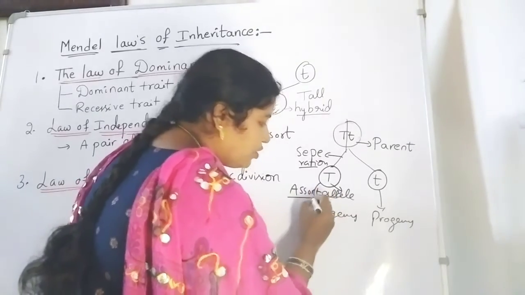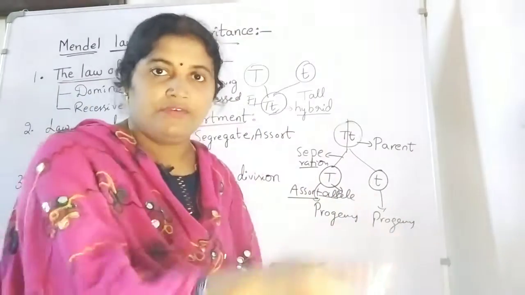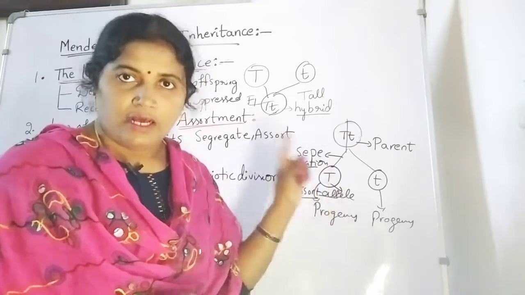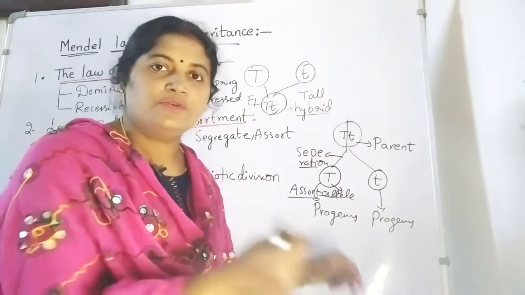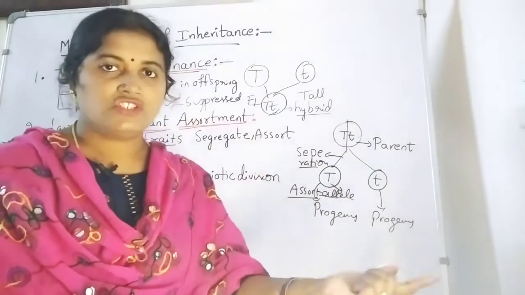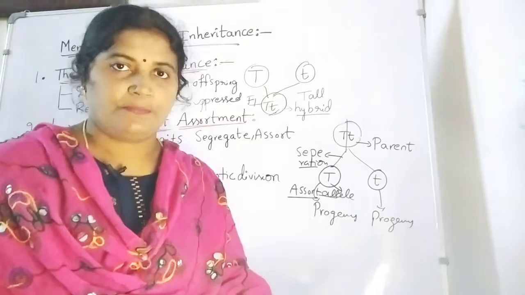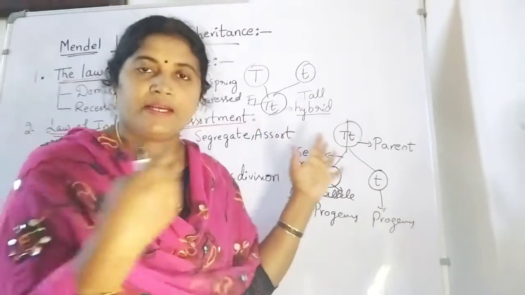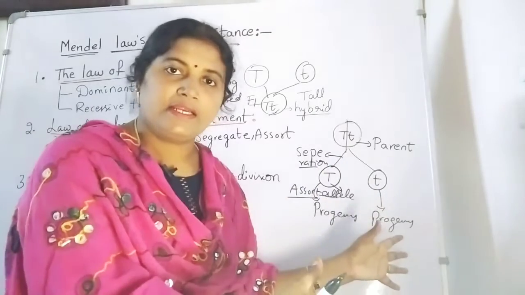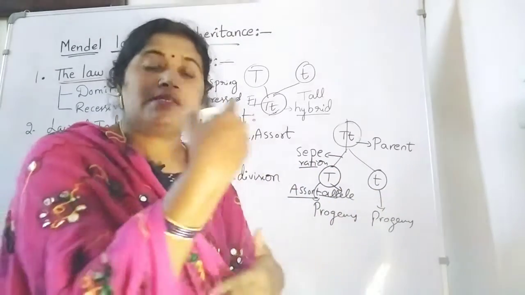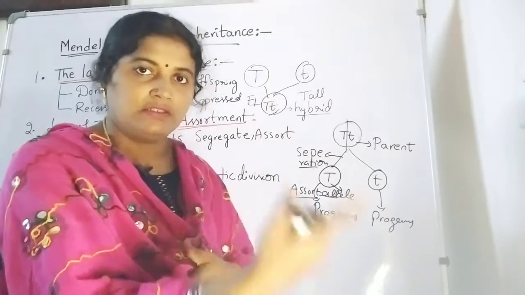Assorting means giving the character or the allele independently to the progeny. So here one is segregation, another one is assortment. First they are separating or segregating independently, and after separating, they are assorting to the progeny.